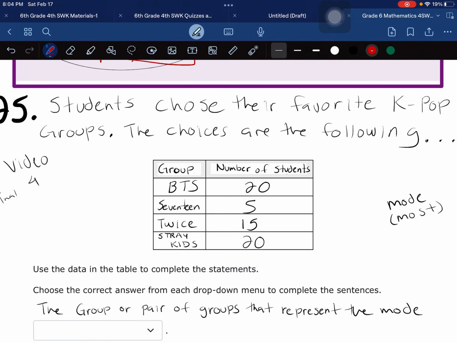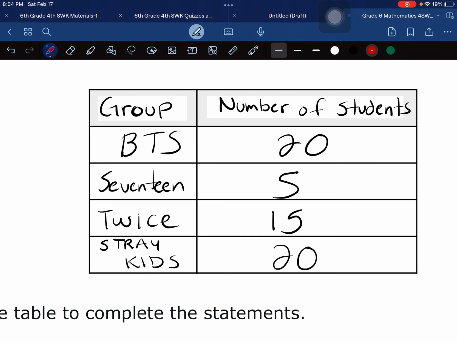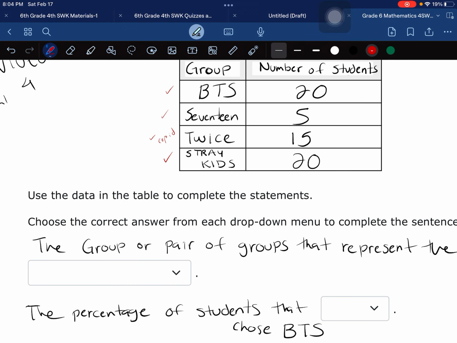Okay, let's get started. Let's get down to business. Students chose their favorite K-pop groups. The choices are the following. Just kidding. Don't get mad. BTS, 17, Twice, and Stray Kids. I knew these two. I think I knew this one, if they're the ones that sing the Cupid song. But this one I didn't know. I don't know this one.